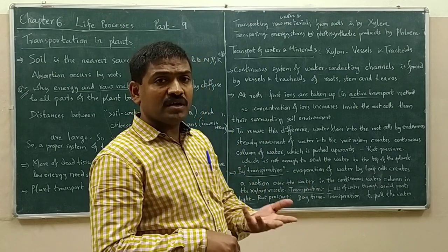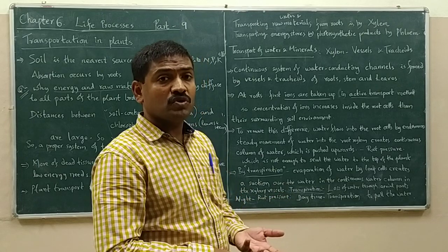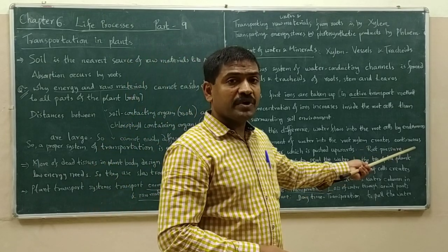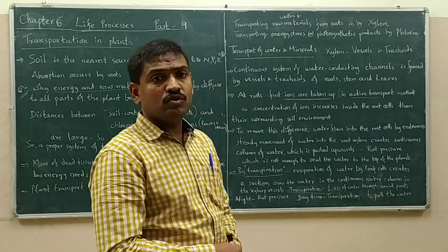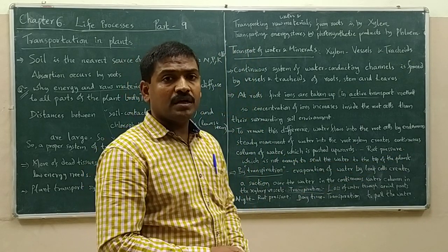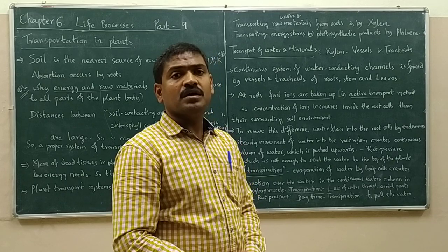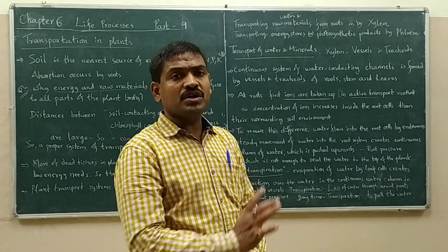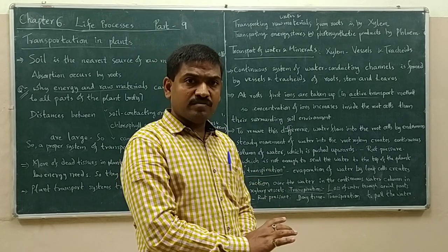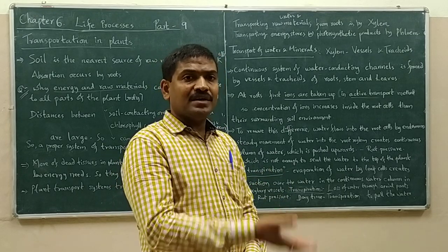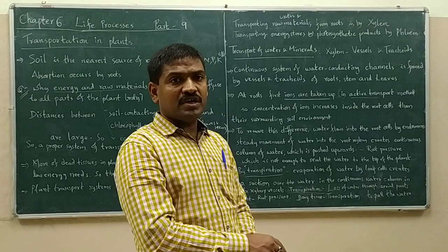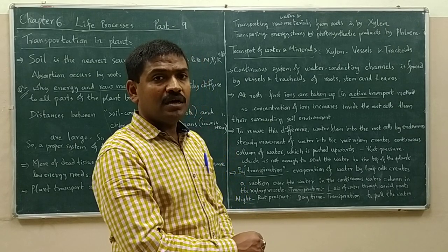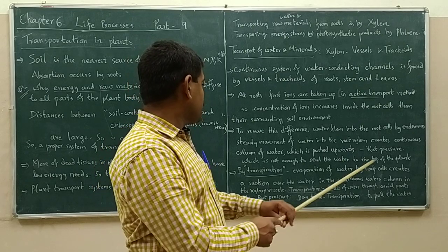So water is getting pushed upwards from the roots. This phenomenon is called root pressure. What is root pressure? The continuous upliftment or pushing of water from the roots into the steady column created by the xylem vessels and tracheids at the roots is called root pressure.